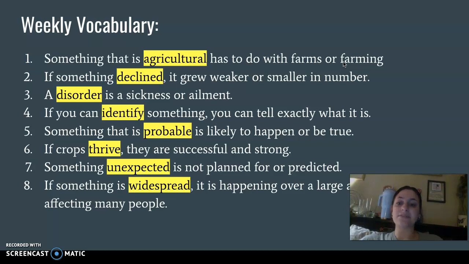Then we have the word identify. So you are able to tell what something is, you identify it. Probable means something that is going to happen or that's likely going to happen. Thrive. So if you are thriving, you are successful, you are strong, you are doing very well. Unexpected means you did not plan for it, it was not predicted, you did not know it was going to happen. And then we had widespread, which we talked about things like COVID-19 has been something that's widespread. It happened over a large area and it affected a lot of people.